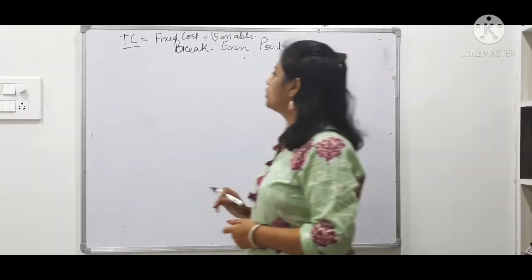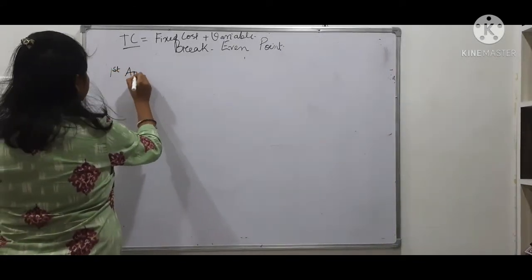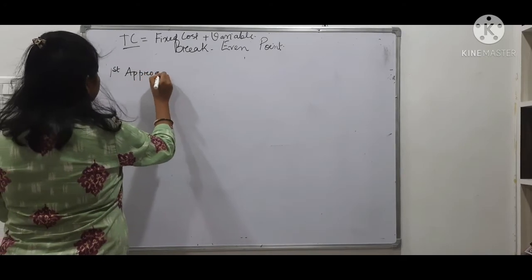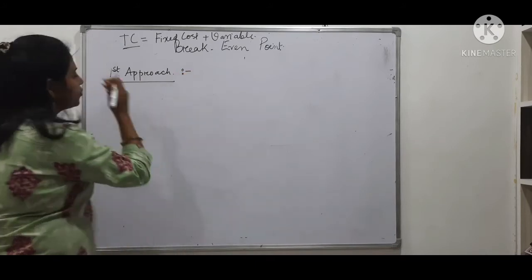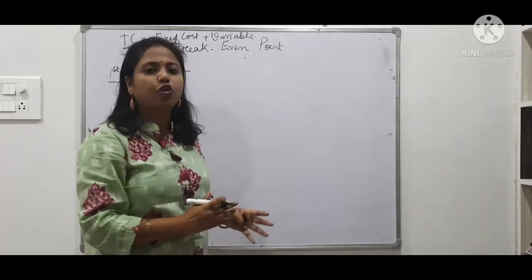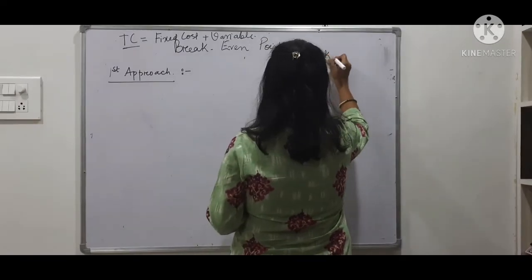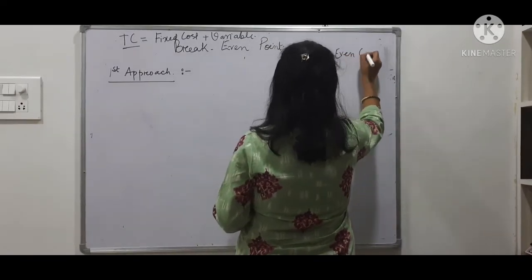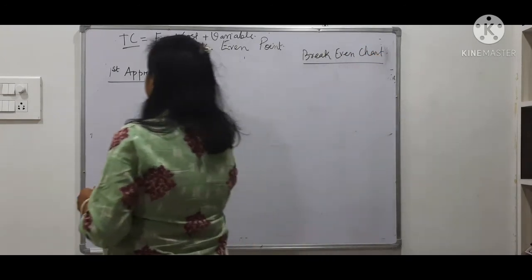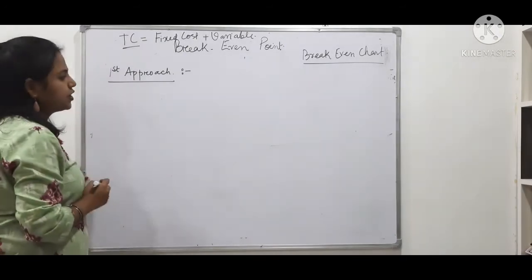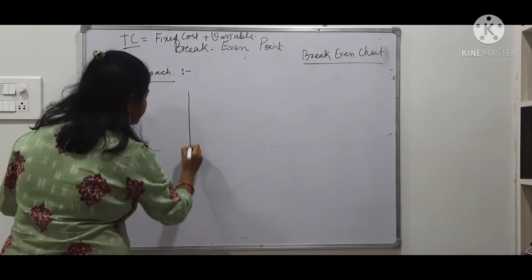So the first approach is this: when we show the same information from a table in a graphical way, we call it a break-even chart. This is the first approach. I'll tell you what this approach is all about. You just understand what I'm showing here.